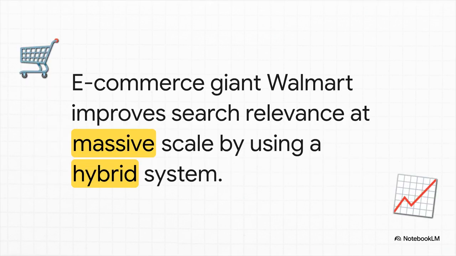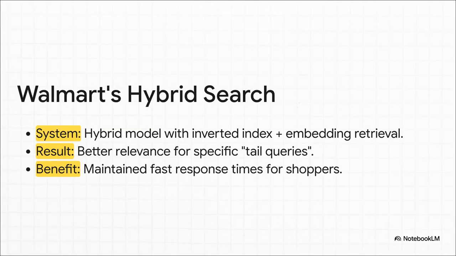Okay, but this isn't just for specialized developer tools, right? Let's go big. Let's look at one of the biggest retailers on the planet, Walmart. So, for their massive e-commerce site, Walmart rolled out a hybrid search system. They combined their traditional search index with the newer vector-based stuff. And what happened? They saw a huge improvement in finding those really specific, long, detailed product searches with the pros called tail queries. And they did it all while keeping the search speed super fast.